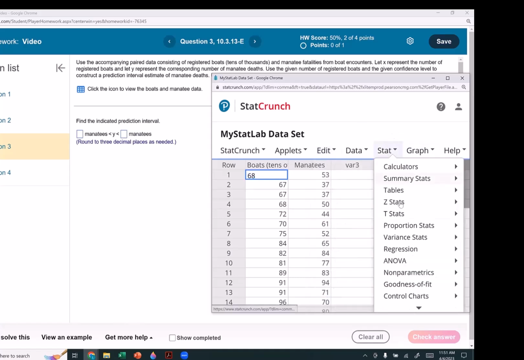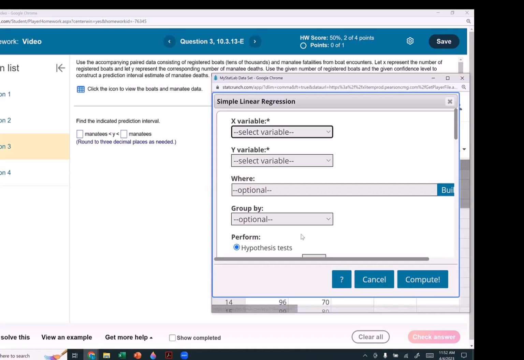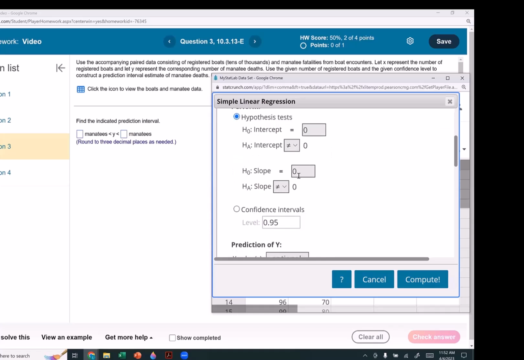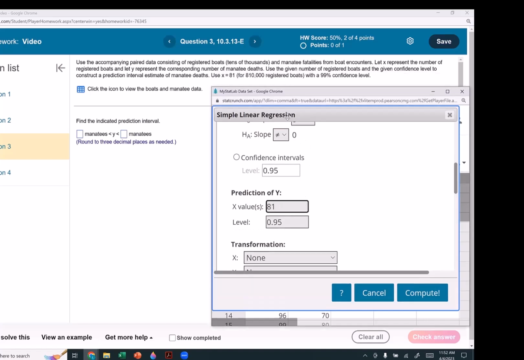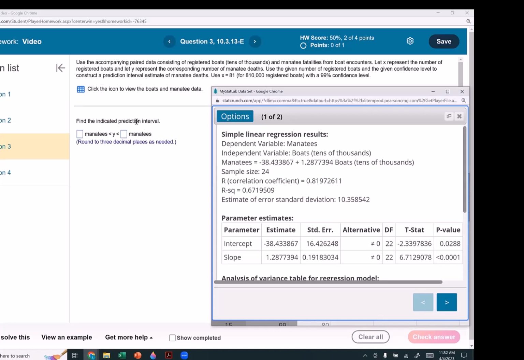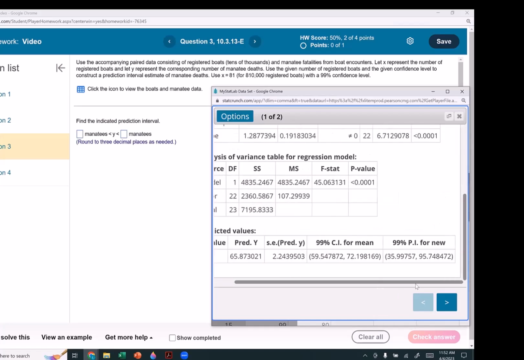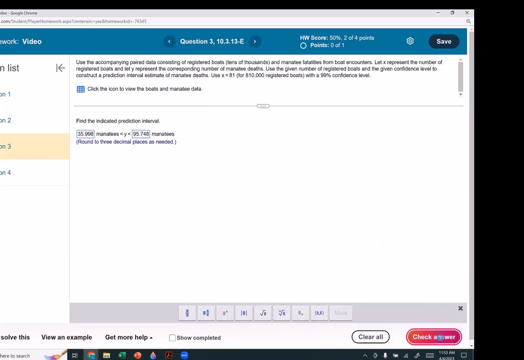Go to Stat, Regression, Simple Linear. My X is boats, my Y is manatee, and my prediction of Y, I put X equals 81. I have a 99% confidence interval. I need to change this level to 99% or 0.99 and compute. Find the indicated prediction interval, round to 3 decimal places. If I round this to 3 decimal places, this becomes an 8, and this should be our prediction interval.